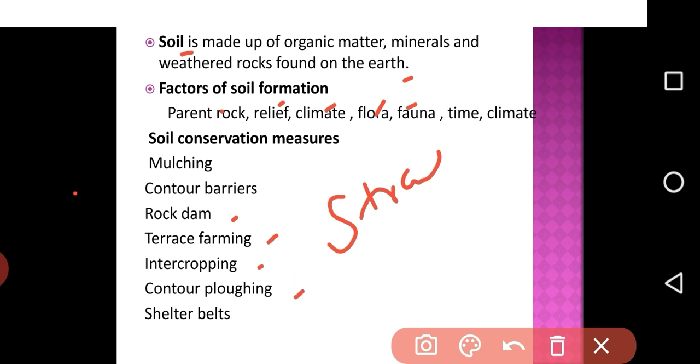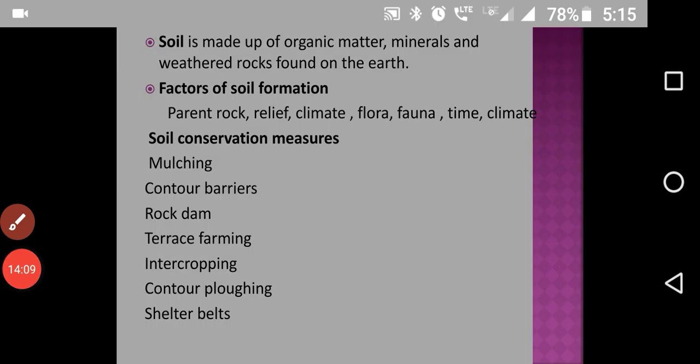Contour ploughing. Ploughing parallel to the contour of a hill slope forms a natural barrier for water to flow down the slope. The next one is shelter belt. Mainly in coastal areas and dry regions, rows of trees are planted to check the wind movement to protect soil cover. So these are the various methods to conserve soil.